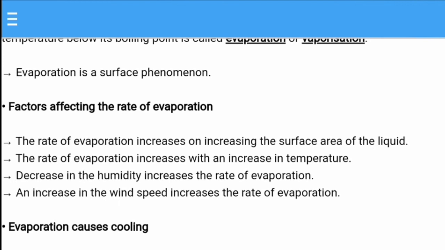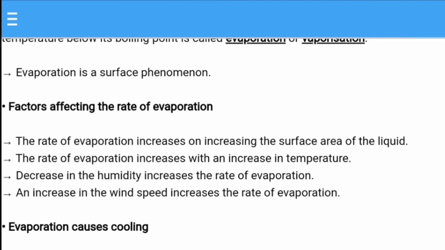The rate of evaporation increases with an increase in the temperature. A decrease in the humidity, that is the amount of moisture or water vapor present, increases the rate of evaporation. If the amount of water vapor is less in the atmosphere, then the rate of evaporation is going to be higher. And if the humidity is more, meaning the amount of moisture is more, then the rate of evaporation will be slow. An increase in the wind speed increases the rate of evaporation. That's why we can say that evaporation causes cooling. For example, we can take the earthen pots.